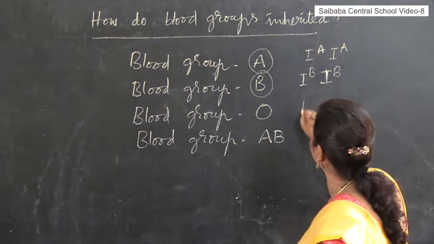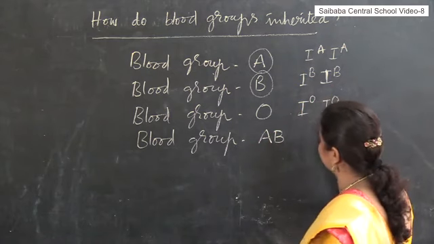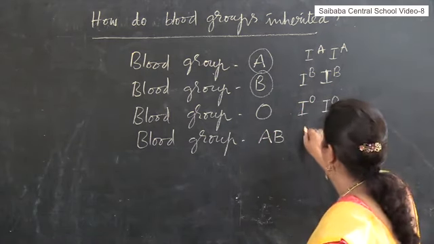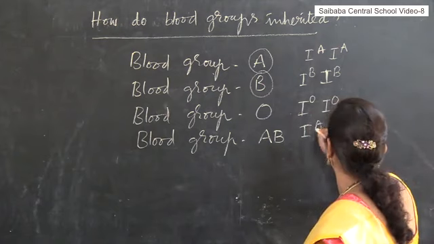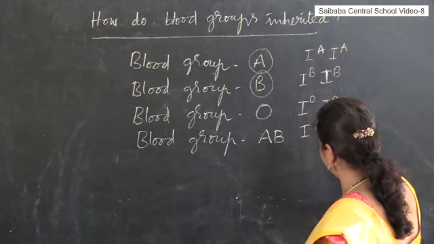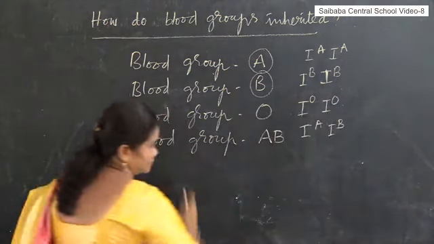For blood group O, the genotype is IO IO. Always the genes work in pairs. The genotype of blood group AB is IA IB. So we know the genotypes of the 4 different blood groups.